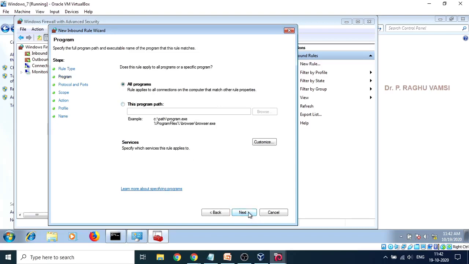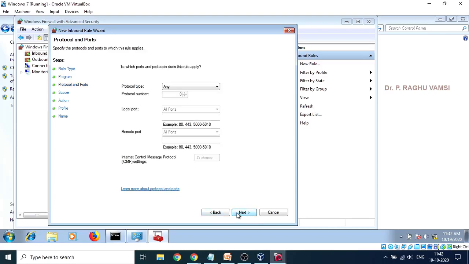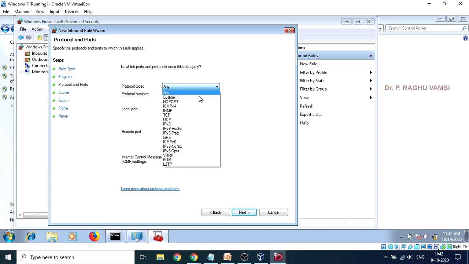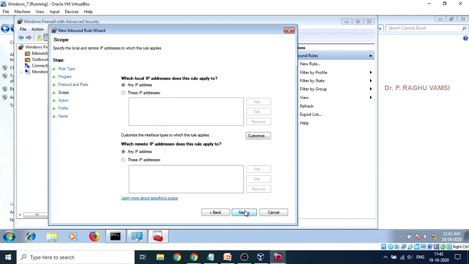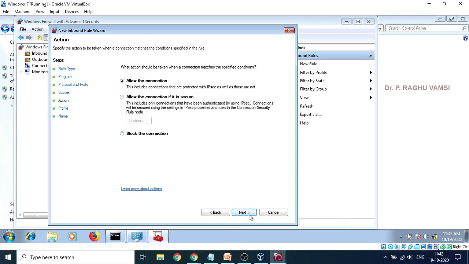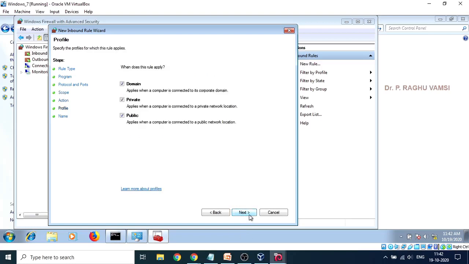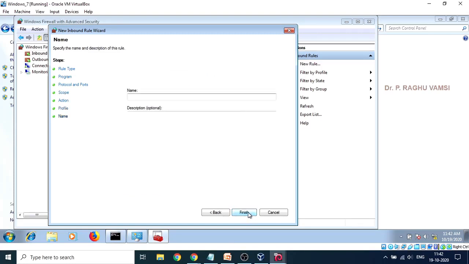Then go to all programs, then click next. Here for the protocol type, I want to choose the ICMPv4 protocol. Next. For this ICMPv4 protocol, do you want the rule to apply to any local IP address? Which remote IP address does the rule apply to? Any IP address. Next, allow the connection. Next, domain, private, public, in any of the cases this rule will apply. Next, the rule name is ICMP echo.